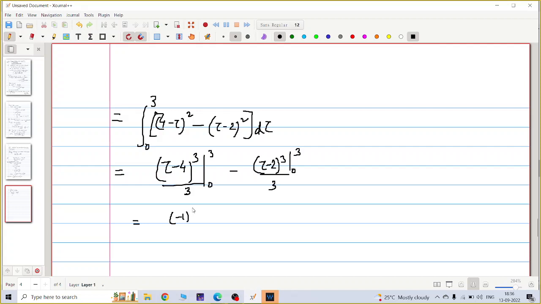Minus 1 cube by 3, minus, minus 4 cube by 3, right? Minus 4 cube, minus 1 cube by 3, minus and plus. This is minus 2 cube by 3.